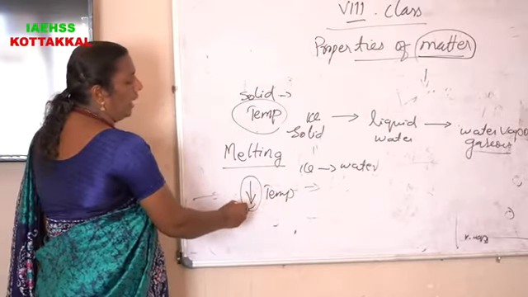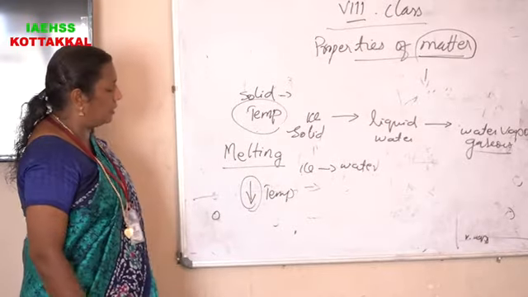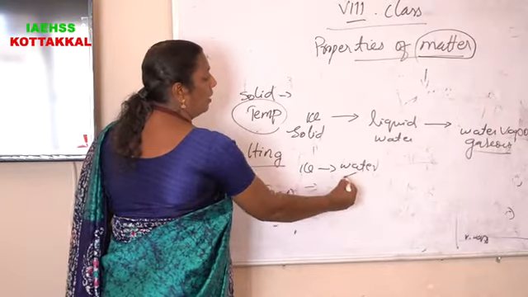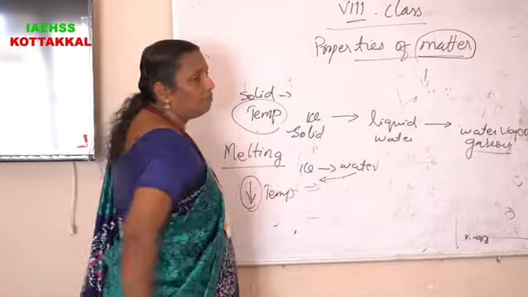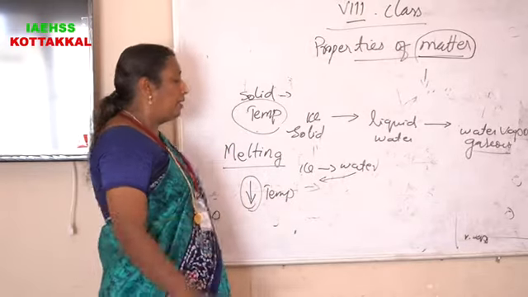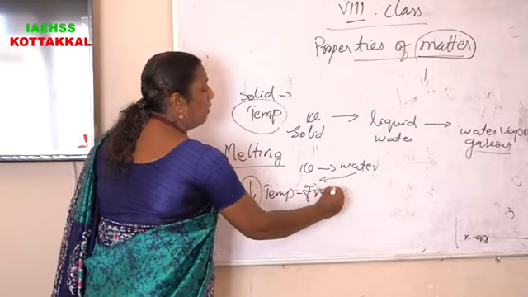here the downward arrow indicates that temperature decreases. Then when temperature decreases, this water comes to solid state. This process is known as freezing.